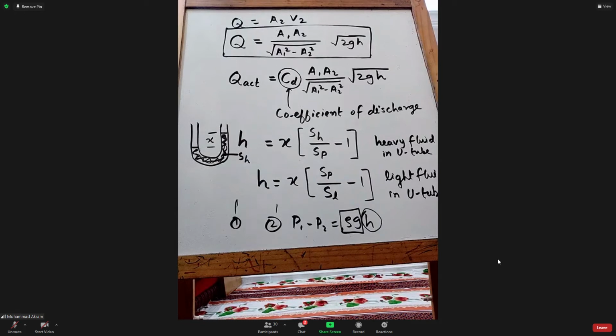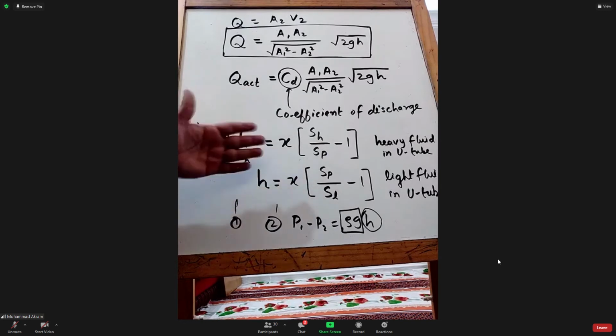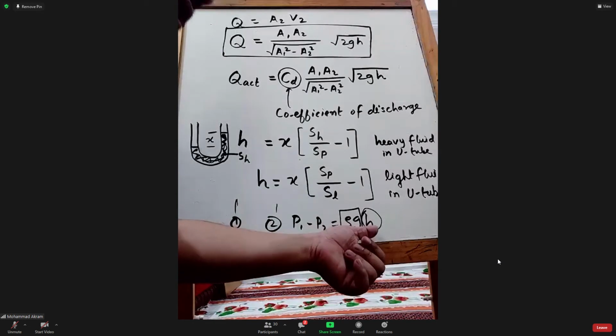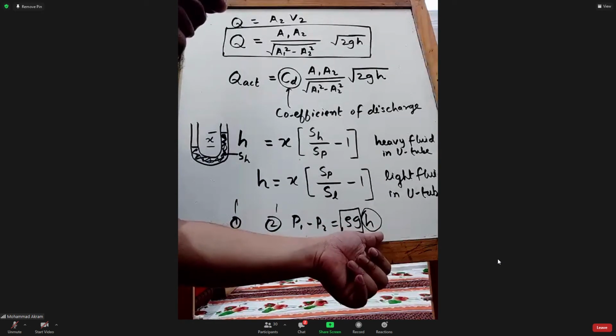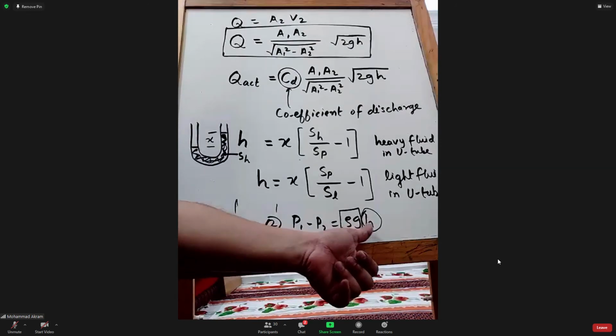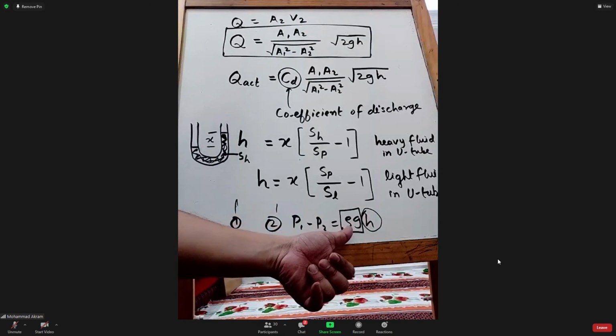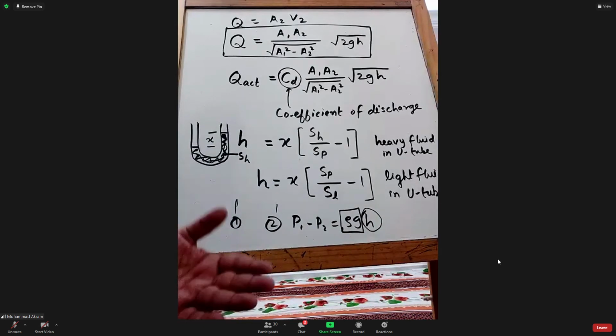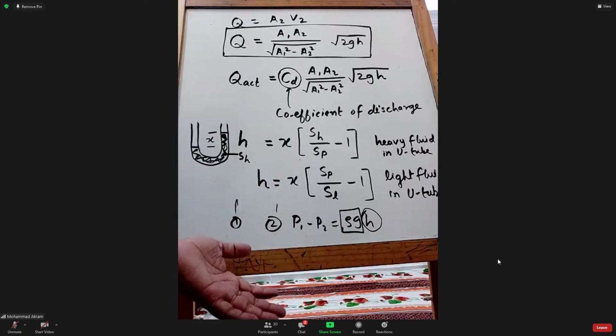Okay, if you have not understood, then no problem. When you solve the problems, you will understand that. So just consider that to get the H in terms of the fluid in the pipe, we need to take the density ratio, and density is equal to what? Specific gravity into the density of water, right?